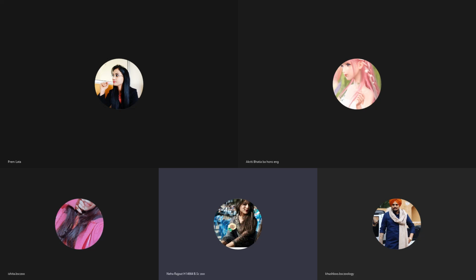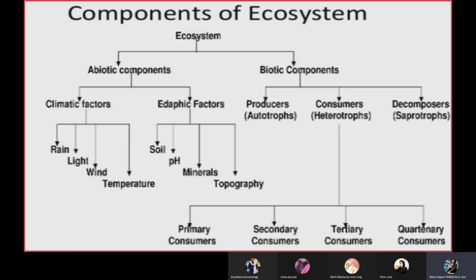Nutrients and energy, soil and minerals play a very important role in that. So that is why they come into the abiotic factor. Next is the biotic. Biotic factors include living organisms which are directly involved in the flow of energy. First are producers, consumers, and decomposers.